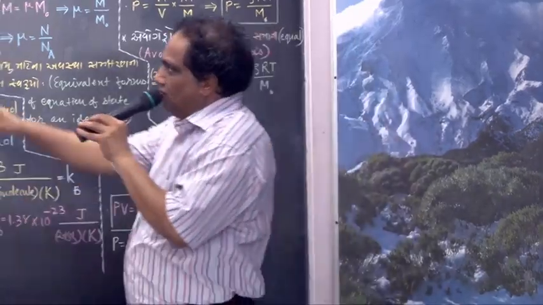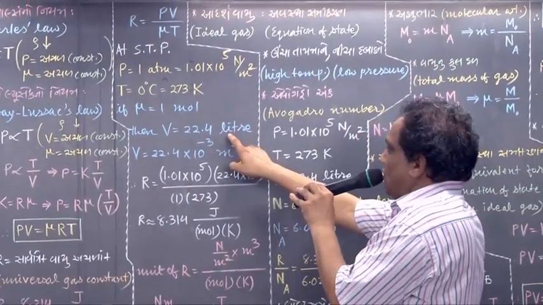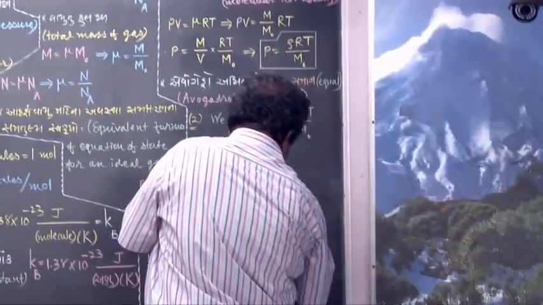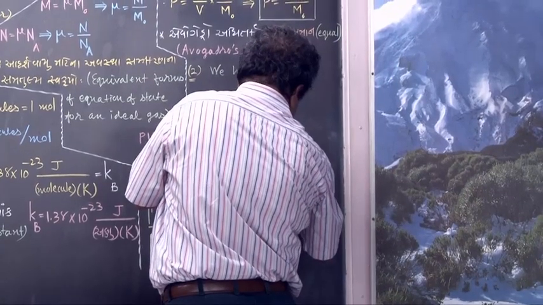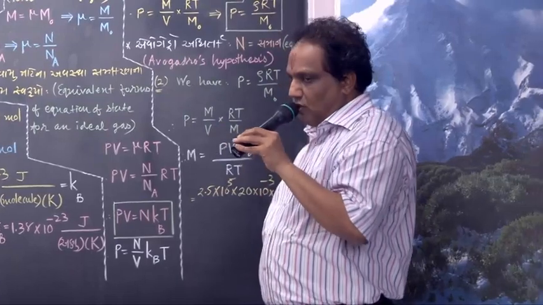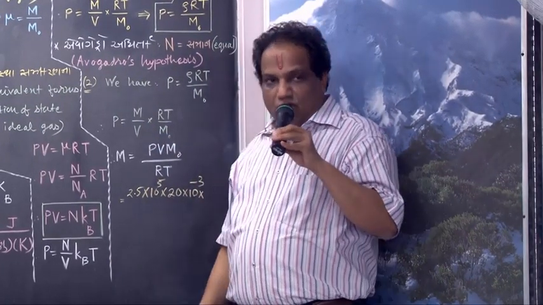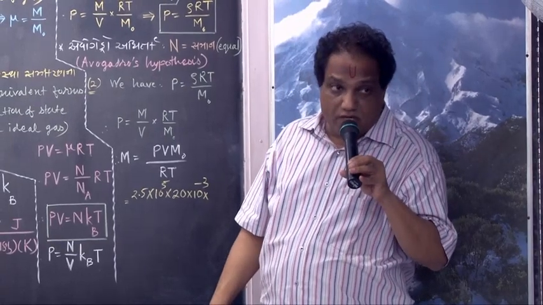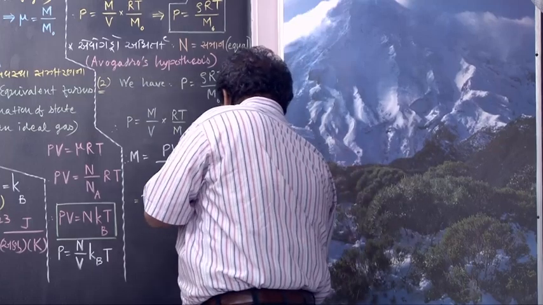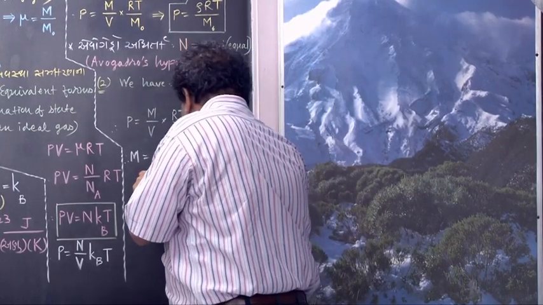Now liter will not do. Liter you must convert into meter cube, into 10 raised to -3. So it is 20 into 10 raised to minus 3. What about molecular weight for oxygen? They given 32 gram per mole. 32 gram will not do. It must come into kilogram. Gram to kilogram, divide by 1000. So 0.032. Correct? Divided by R.